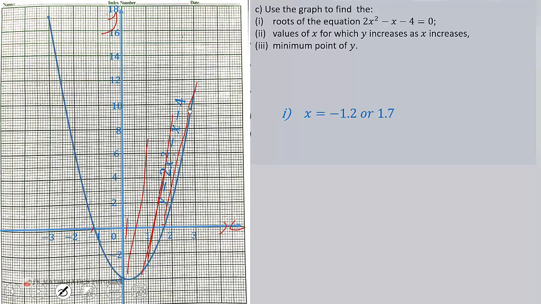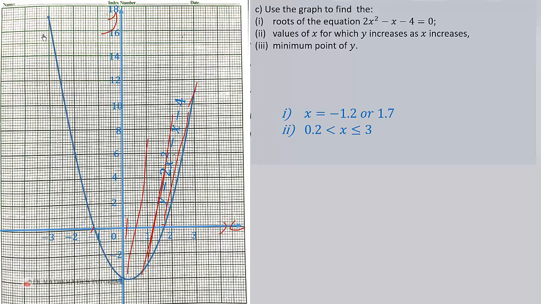So from that least point, the least point of x is the axis of symmetry there, which is 0.25 accurately. But reading from the graph, we have 0.2. So it is 0.2 is less than x is less than or equal to 3. On that interval, the graph is increasing as x is also increasing.